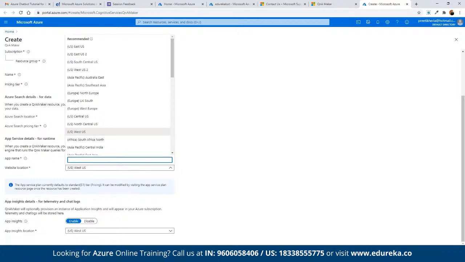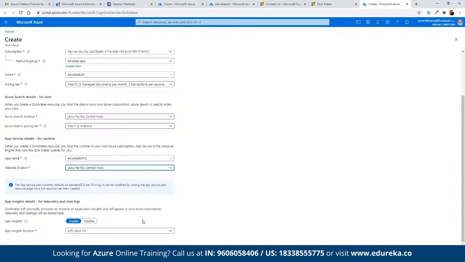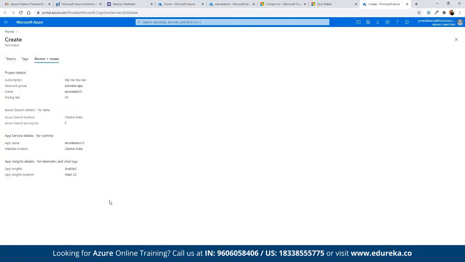We could choose US West, but since our application is deployed in Central India itself, we can choose Central India. Then we have the app insights that we have already created. Once we are done, we can click on review and create, and here we can define the create option.